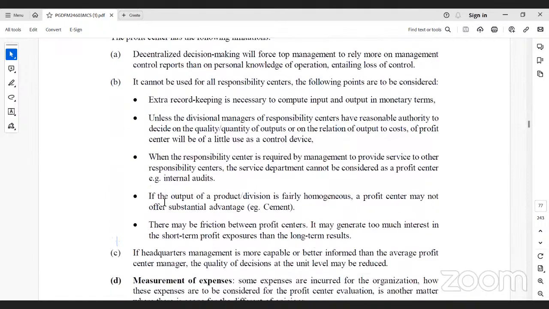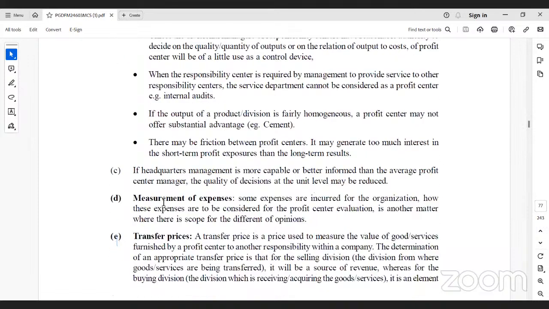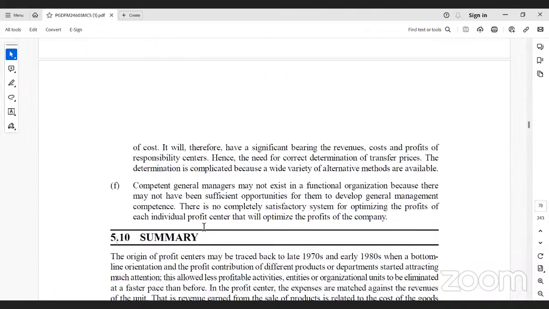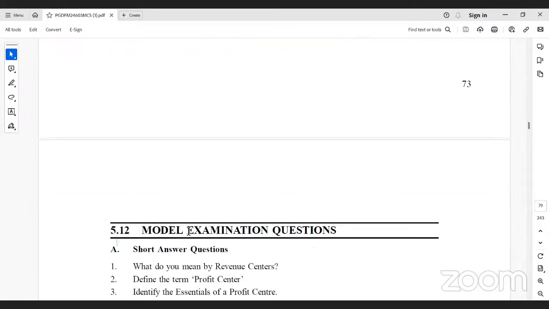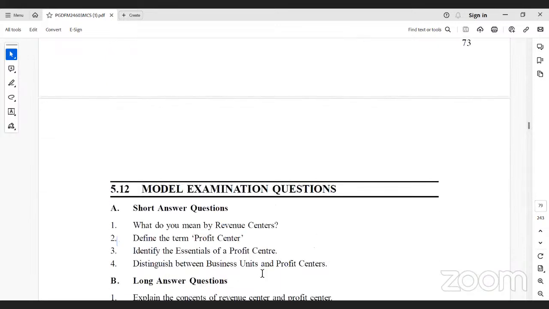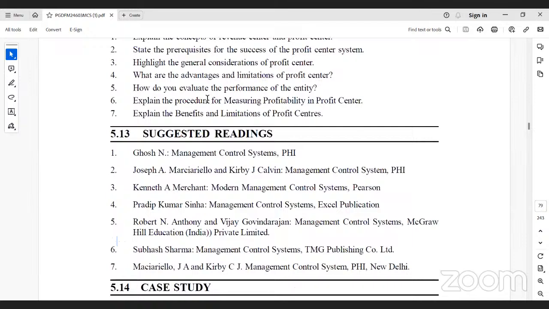Various limitations of profit centers can also be seen here, like overburdening of the employees. If the targets are fixed, there is conflict within the organization. Sometimes there is a problem of global changes as well as business changes, inflation changes, and government policy changes that affect achieving these targets. Transfer pricing is also there. Okay, so what we discussed so far is block number two: responsibility center, cost center, and profit center.